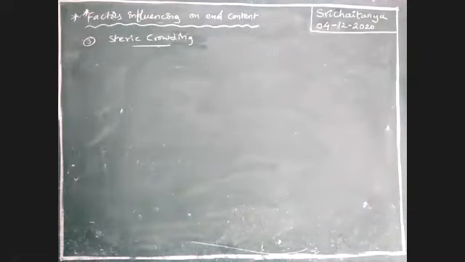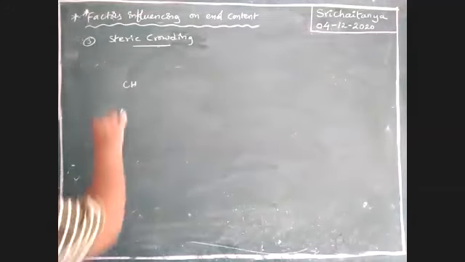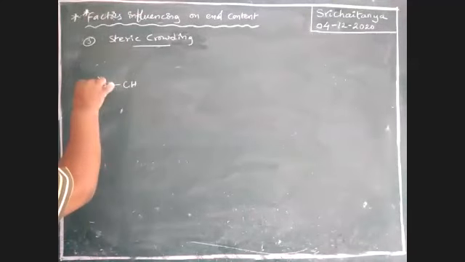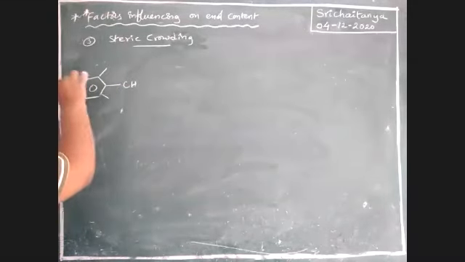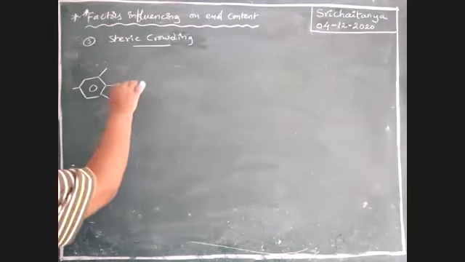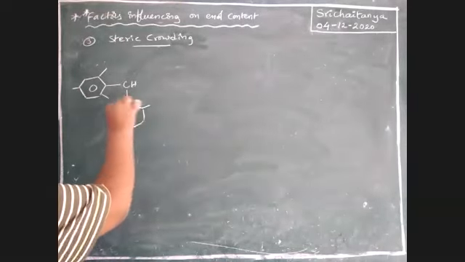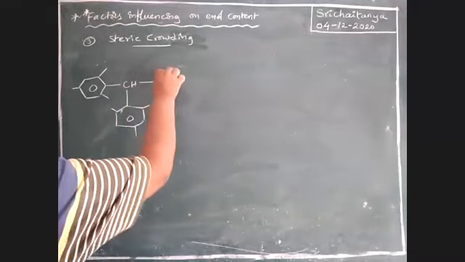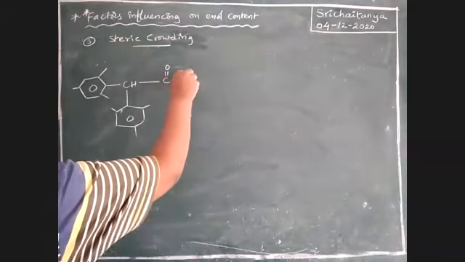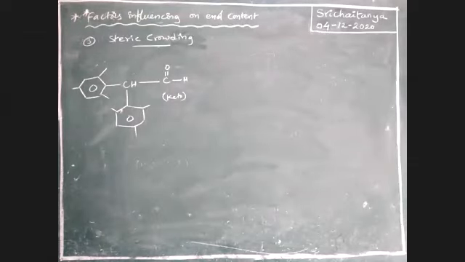Here I am taking CH, and these are bulky groups attached to that carbon. Now this is the keto component.